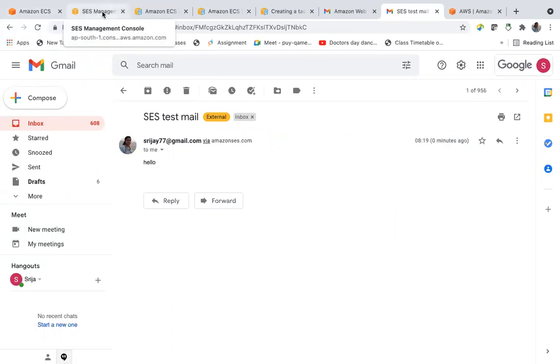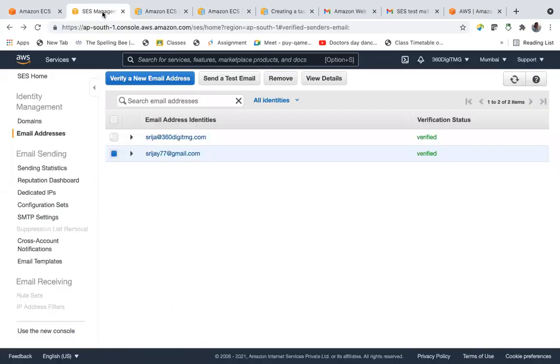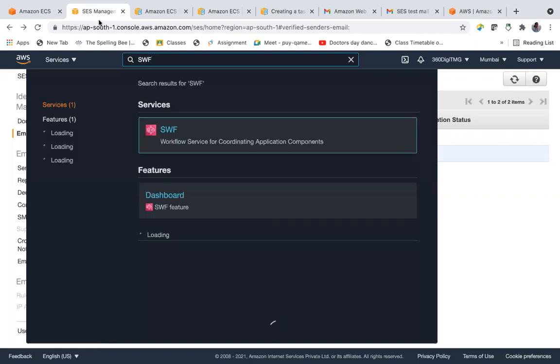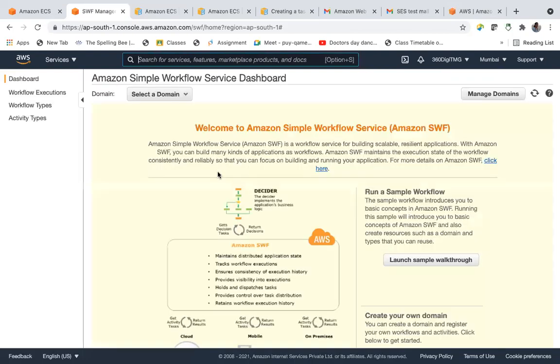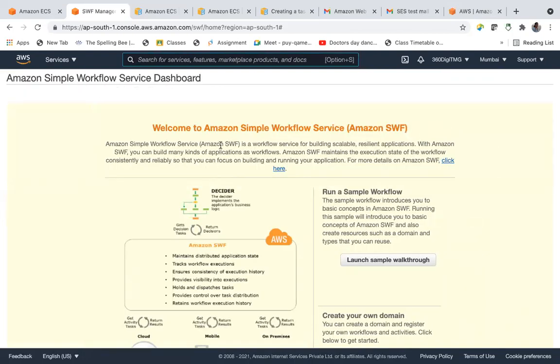Okay, that is about SES. We have SNS, SES, SQS to push notifications like that. And we have SWF, simple workflow, to coordinate application components.